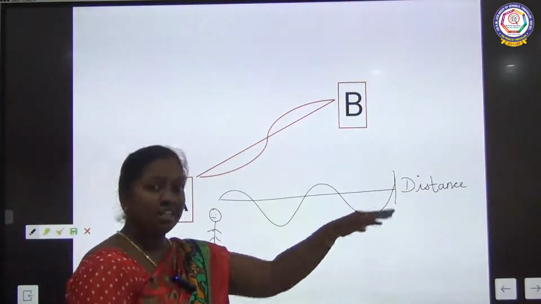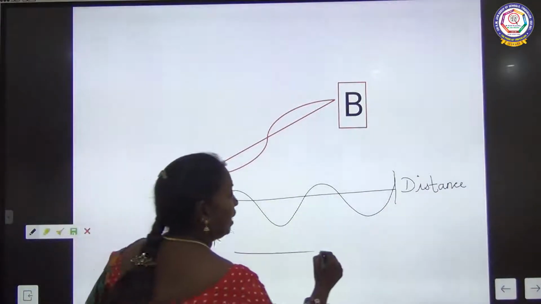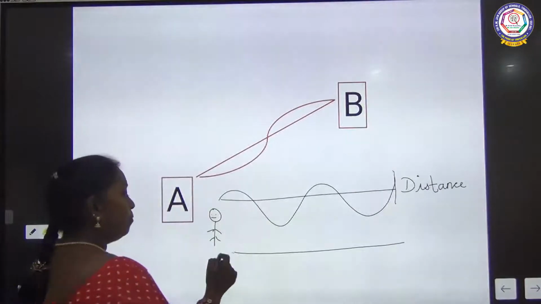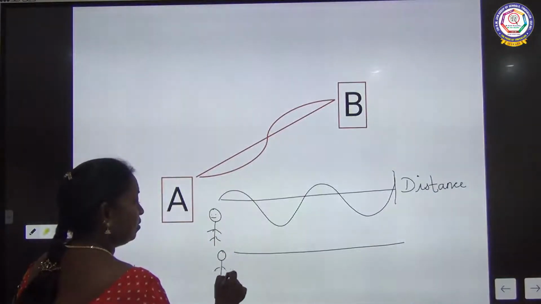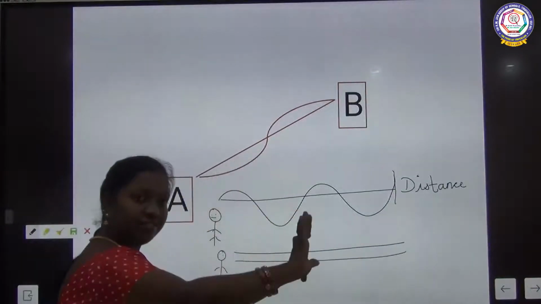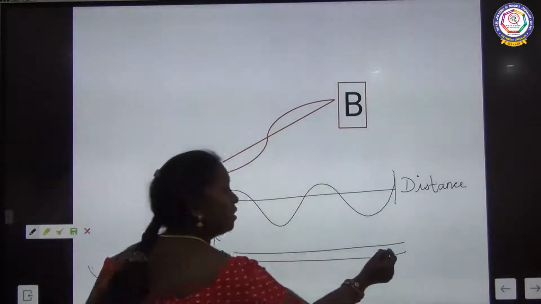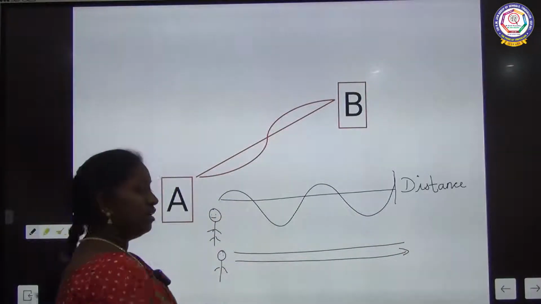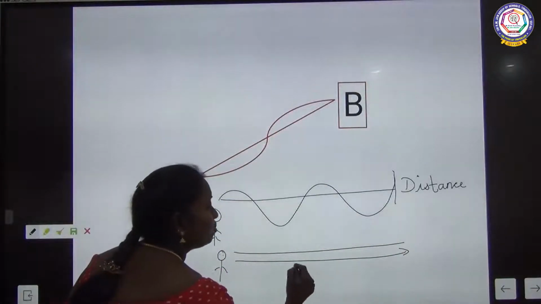This is called distance. Same path, but if a person reaches along the straight line, in one particular direction, this is called displacement.